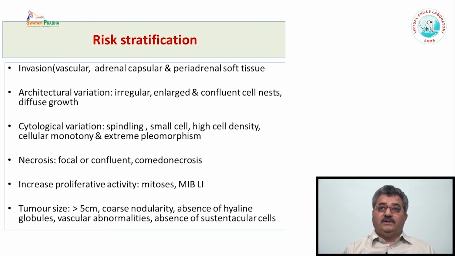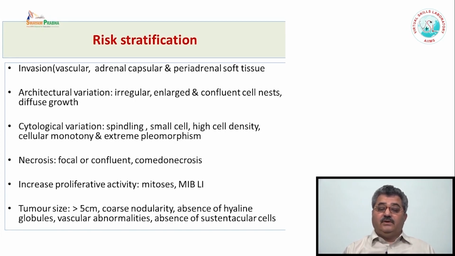Normally, as I mentioned, they have the Zellballen pattern, small nests of cells, usually very homogeneous. But in architectural pattern, when these groups become irregular, enlarged, confluent cell nests or diffuse growth, that is usually indicative of higher grade.